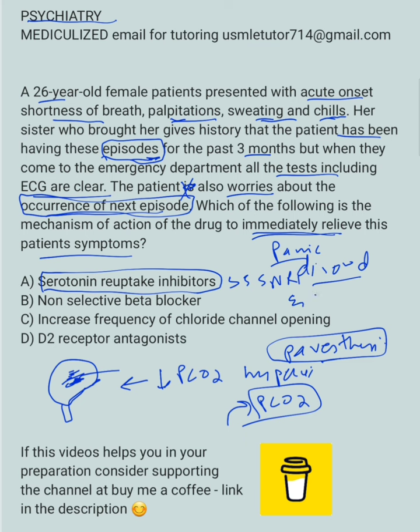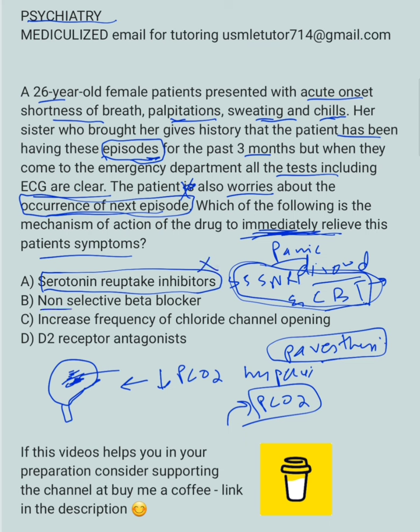And cognitive behavioral therapy. These are treatment options for panic disorder. But remember, these are for maintenance, not to relieve the immediate symptoms. Here, we need to immediately relieve this patient's symptoms, so these are not going to be the ideal choice. This is for maintenance, to prevent further panic attacks. So here, it's not the right option.